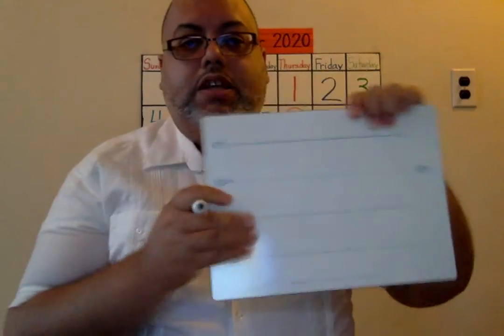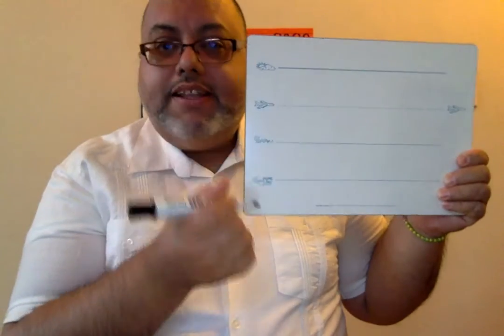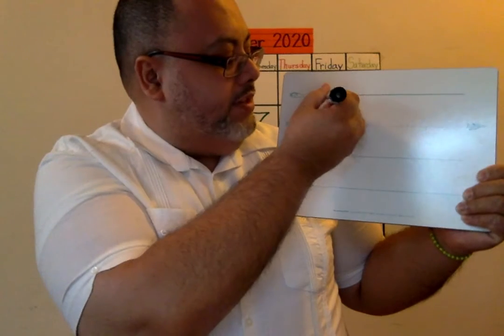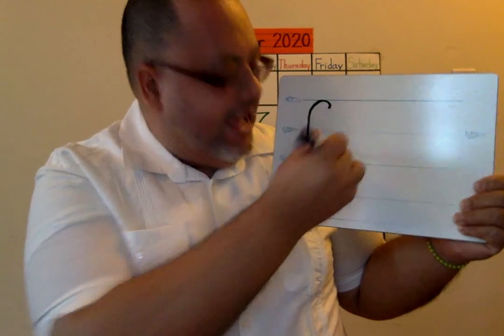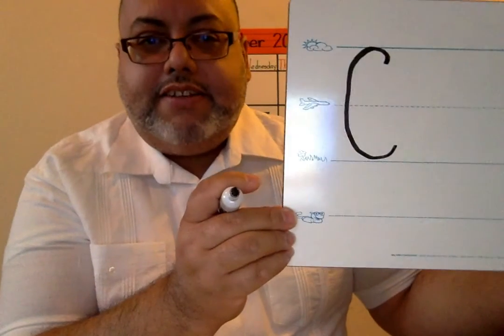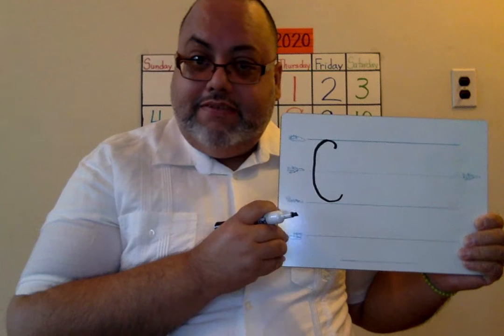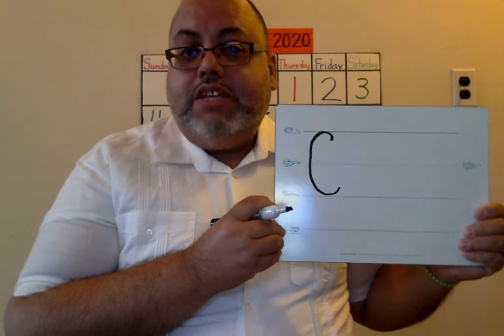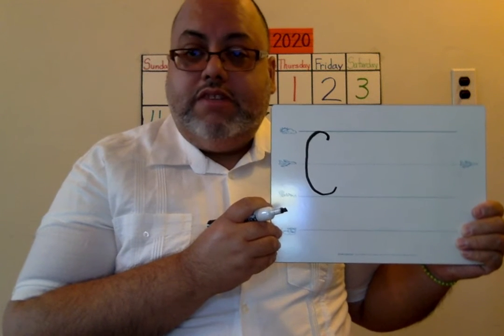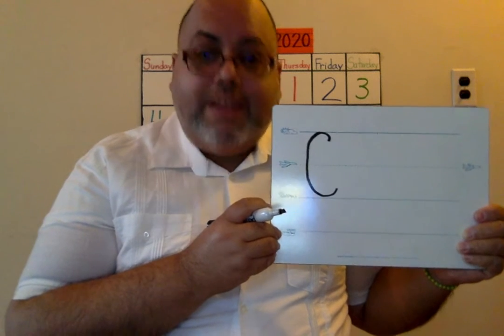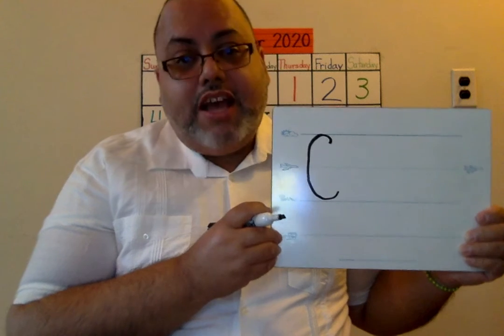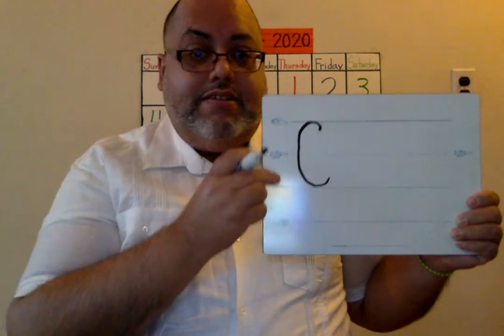So, one of the things that you can do is practice the letter of the week. And the letter of this week is the letter C. So the capital C starts on the sky, comes down in a curve to the grass. And that's the letter C, the capital C. Okay? Capital C is for Carlos. It could be Cristina. It could be Casanova. It could be Chavez. It could be many names.